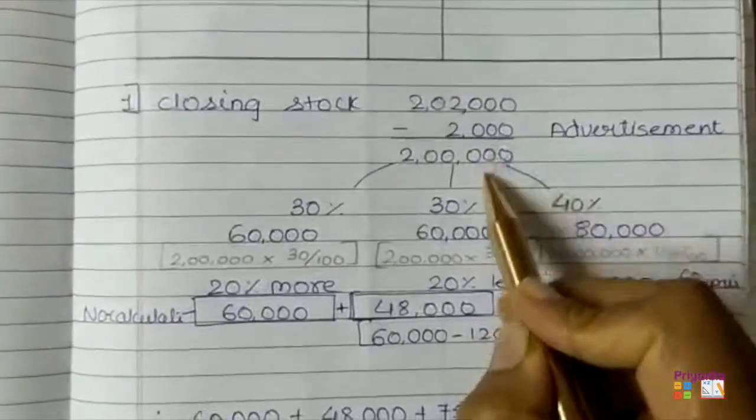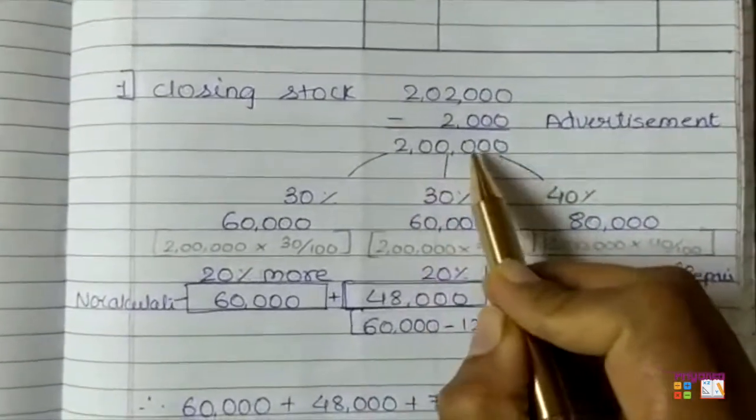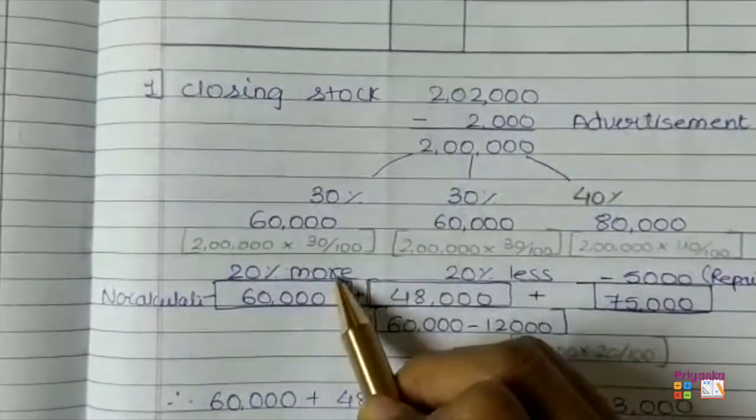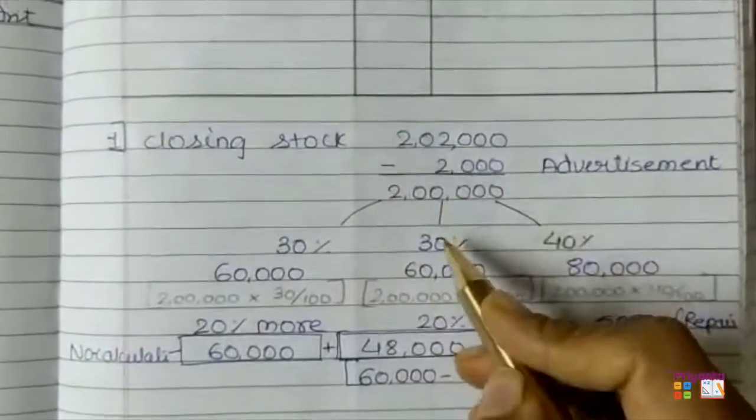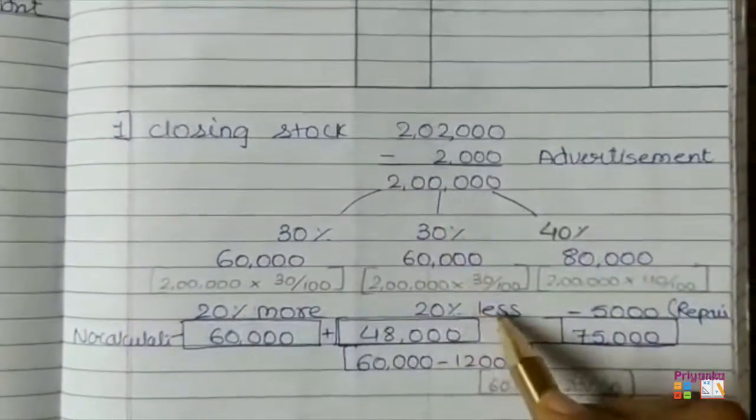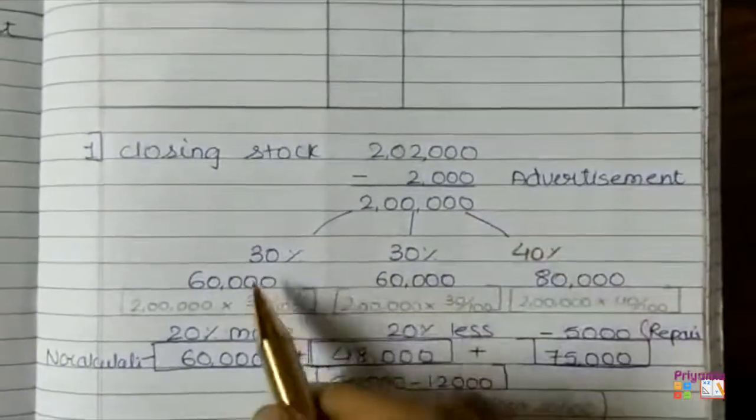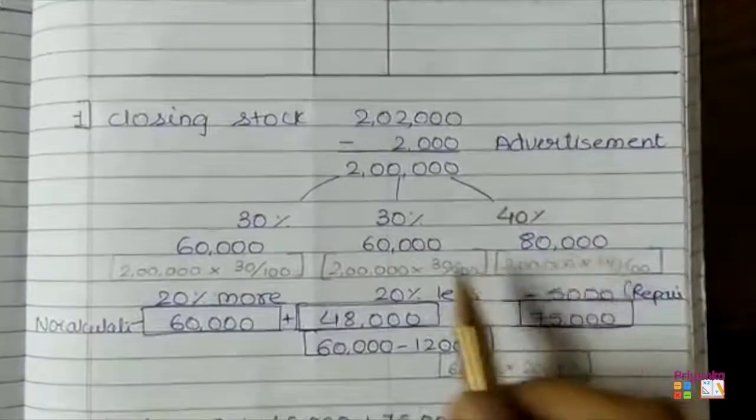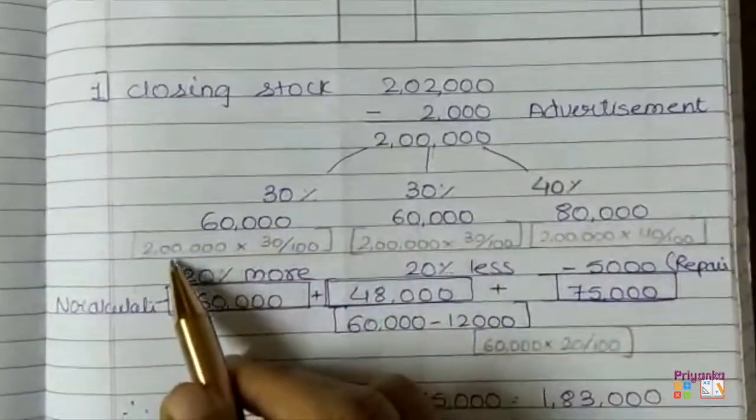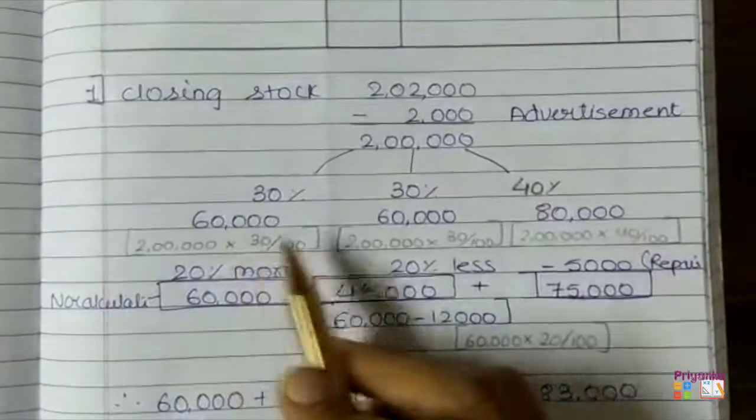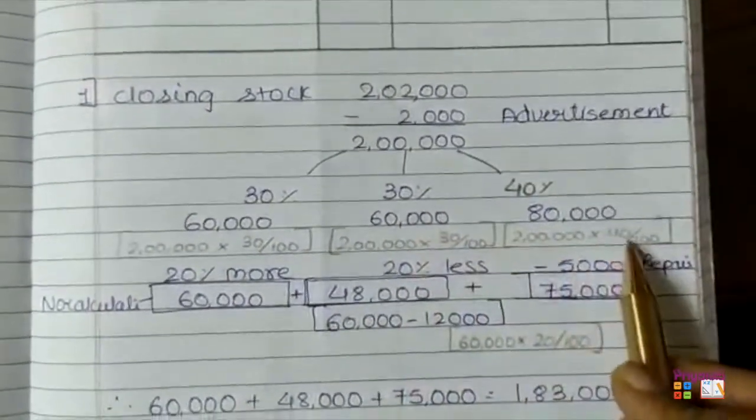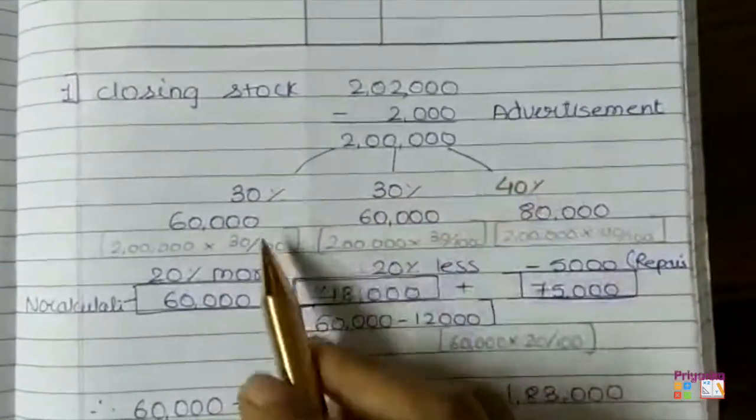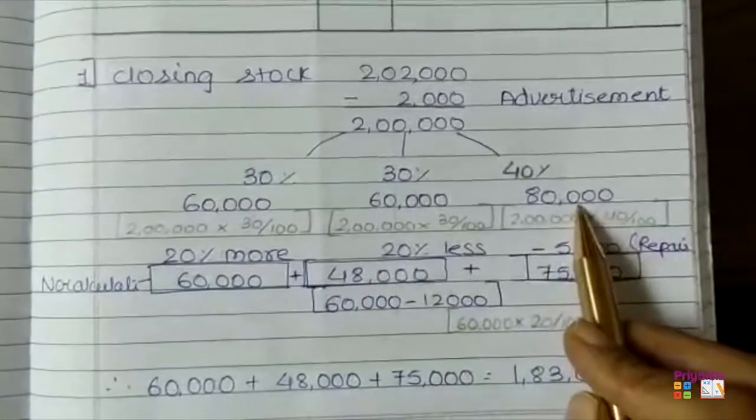So after removing 2,000, from the remaining 2 lakh we will remove 30%, which is given in the question, that out of 30%, 20% will be more. That has been separated. The remaining 30% is again 60,000, the 20% less, and the remaining, out of 100, 30 plus 30 is 60, remaining 40%, would be 80,000. This is how it has been calculated. 2 lakh's 30% will be 60,000. Over here also the same, and 2 lakh's 40% will be 80,000. So here you can see the 30, 30 and 40 percentages are 60,000, 60,000 and 80,000.